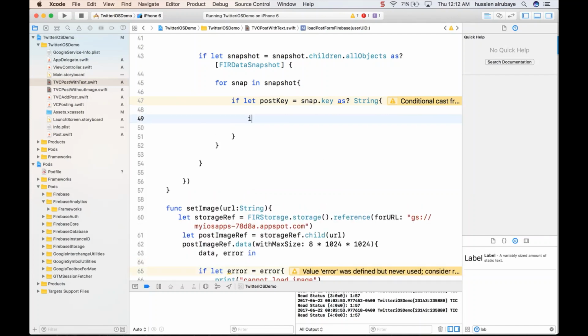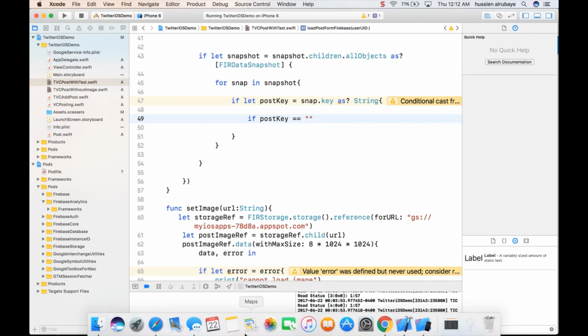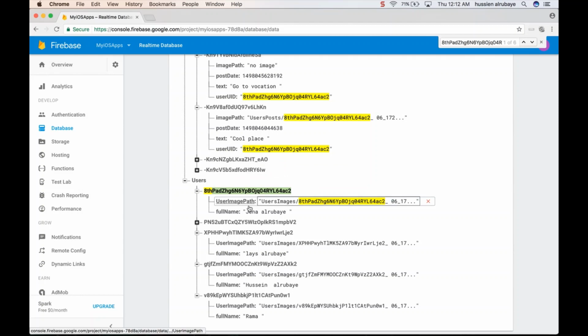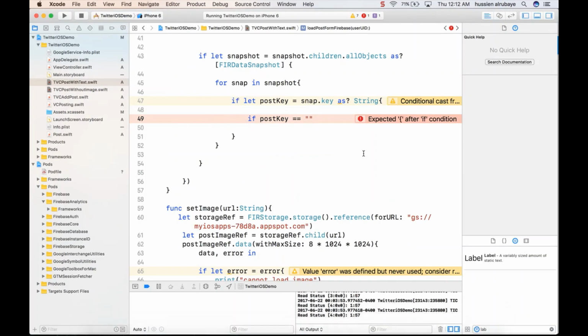So I say if the key, post key, is equal to what? To this one, which is username, hopefully this one, full name. That means you are looking for this key. If it's equal to this key, that means this is the key we are working on.